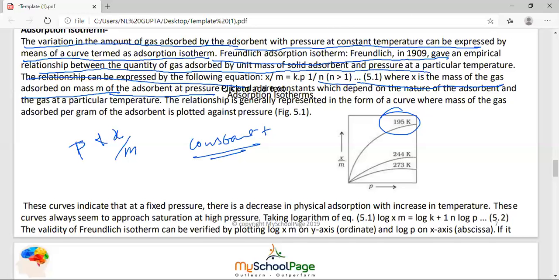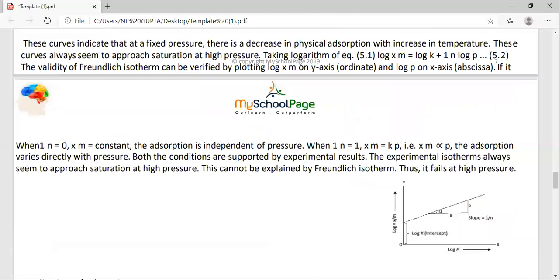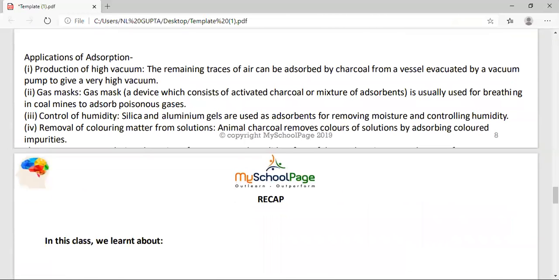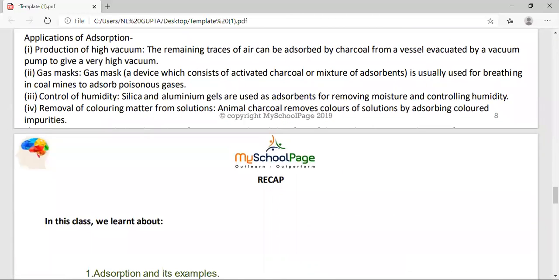Next point, student: what are the applications of adsorption? The first is production of high vacuum. How can you produce a high vacuum, student? The remaining traces of air can be adsorbed by charcoal from the vessel evacuated by a vacuum pump to give a very high vacuum.